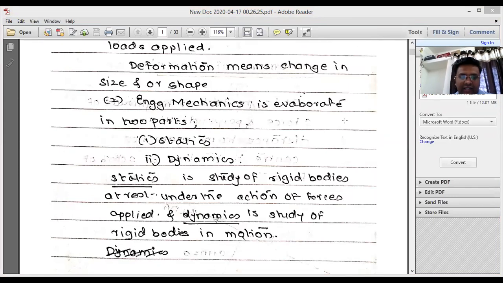Whereas when the body is moving, right, the word motion is important. So when the body is in the moving condition, when we are calculating what is the impact of the force on that particular body, that problem comes under dynamics. If the body is moving with a constant acceleration, again this is a problem of dynamics. So statics and dynamics are the two parts.